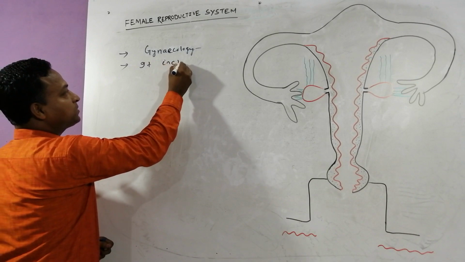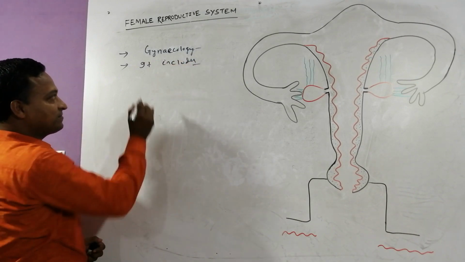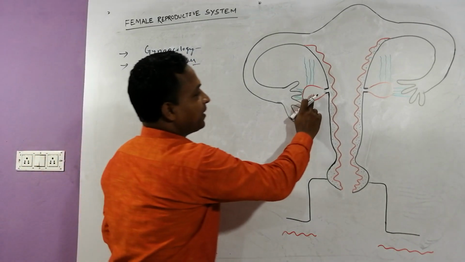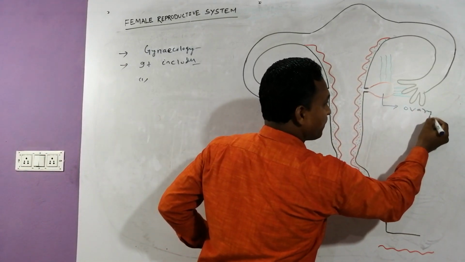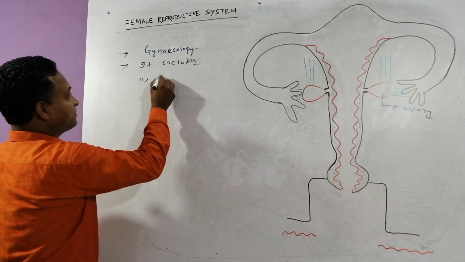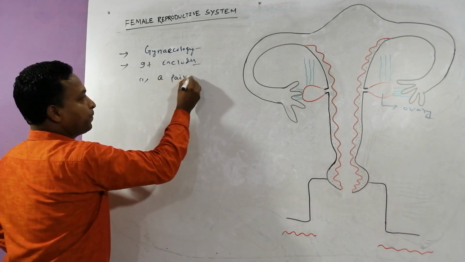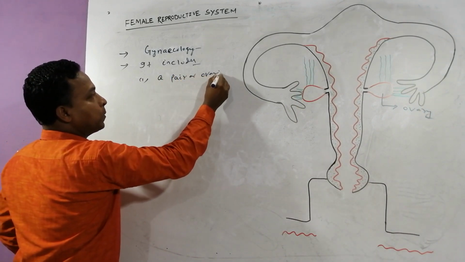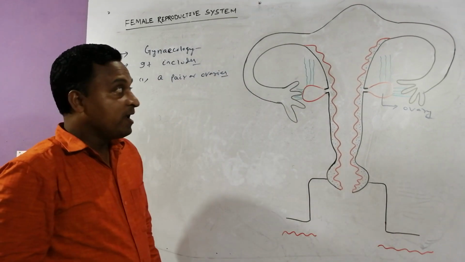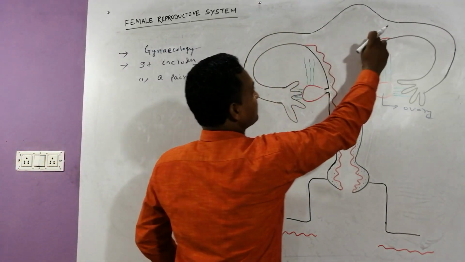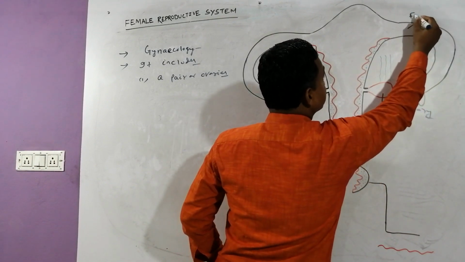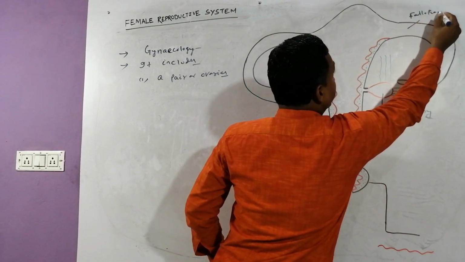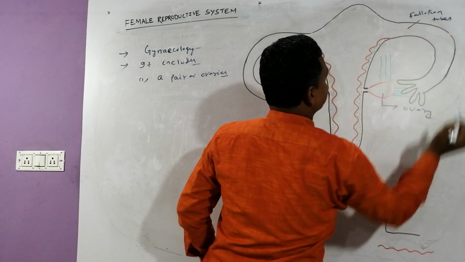It includes a pair of ovaries. And the second one is the fallopian tubes.